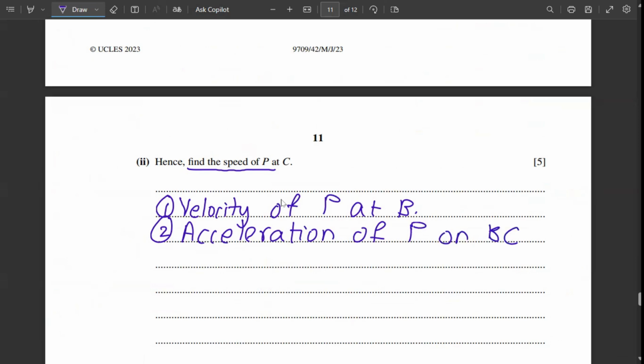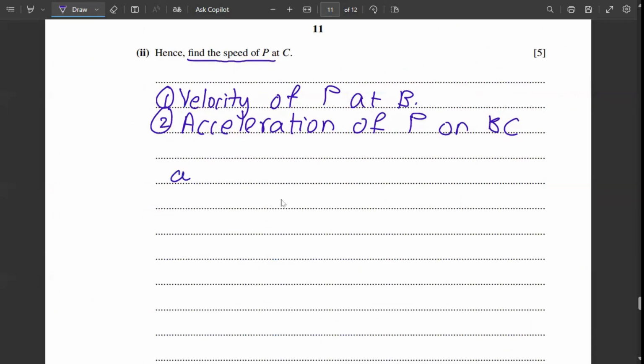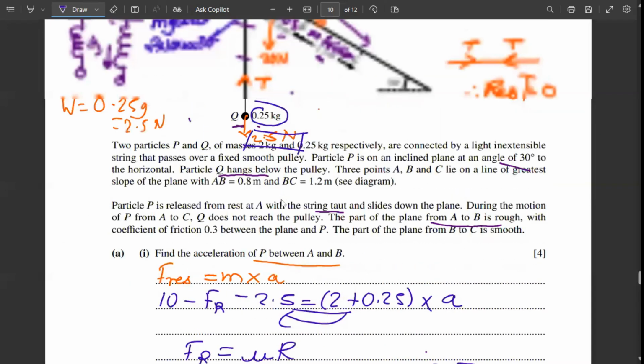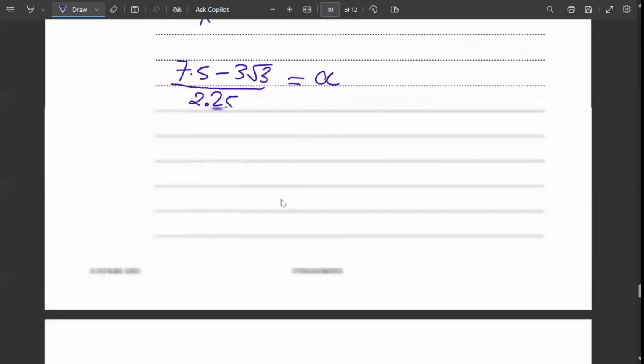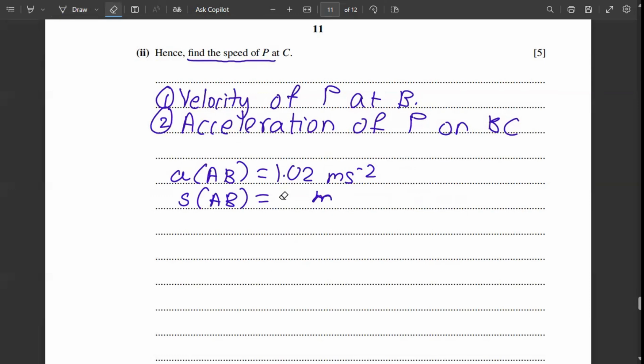The velocity of P at B we can find very easily because we know the acceleration on AB, which is 1.02 meter per second square, which we just found out. We know the distance of AB, which is 1.2 meter. Let me check if that is correct. No, that is 0.8 meter. My bad. So this is 0.8 meter.